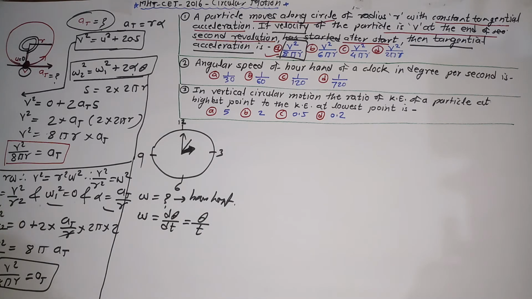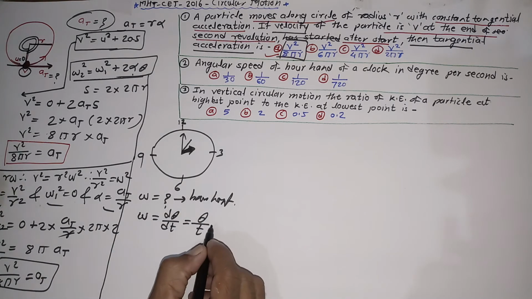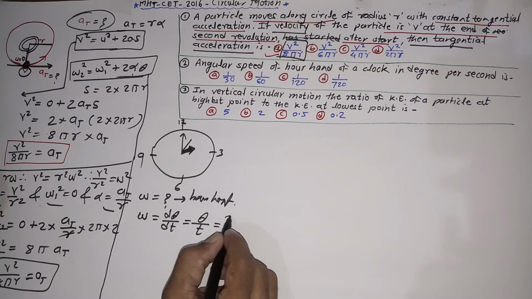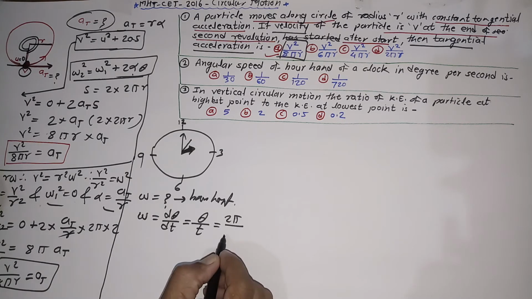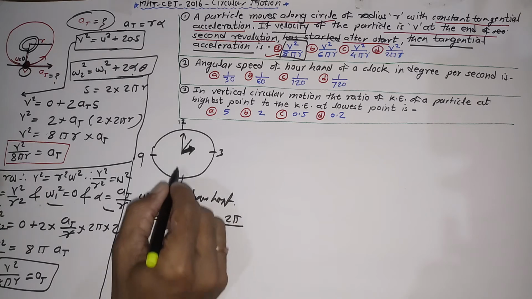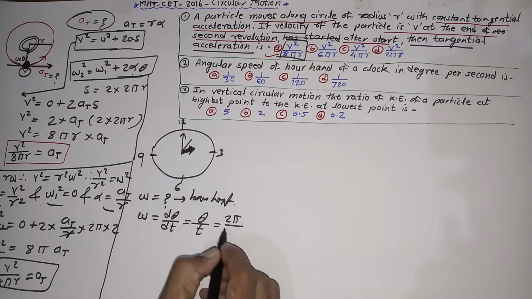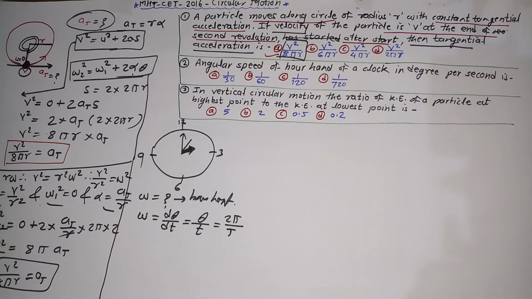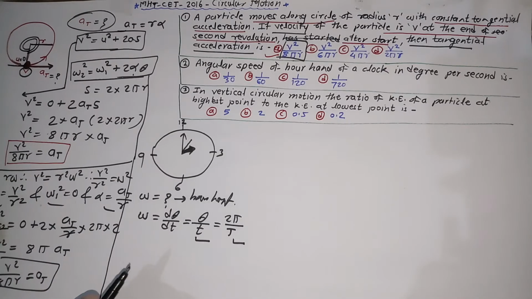And if it is a uniform circular motion, then omega can be represented as twice pi upon T, where T is the time required for one revolution, the period of revolution. Either you have to use omega equal to theta upon t or omega equal to twice pi upon T. You can solve this problem in this way.